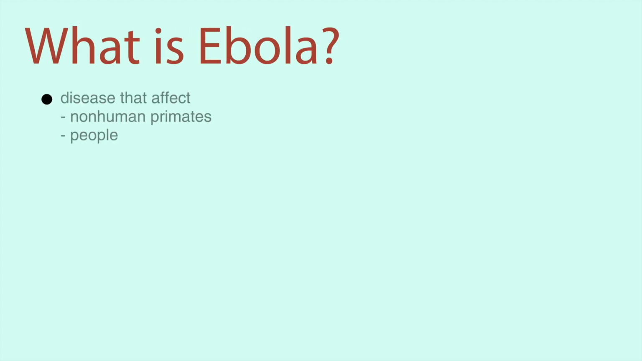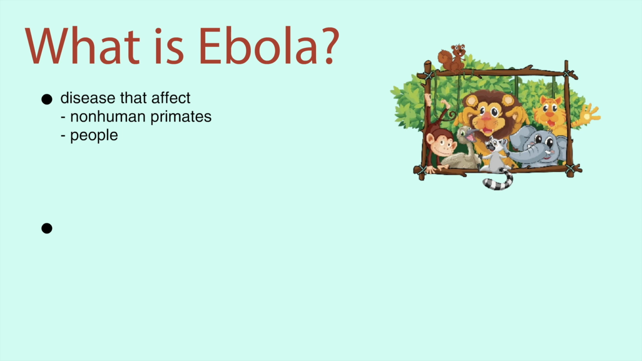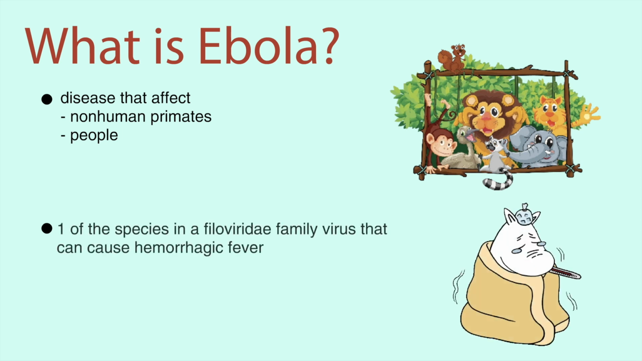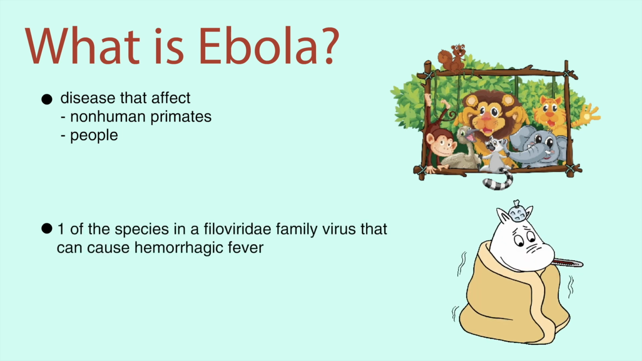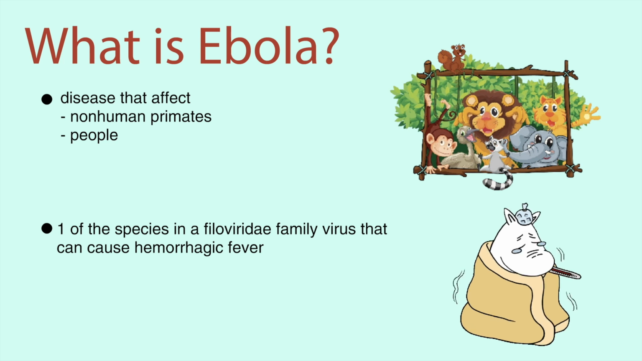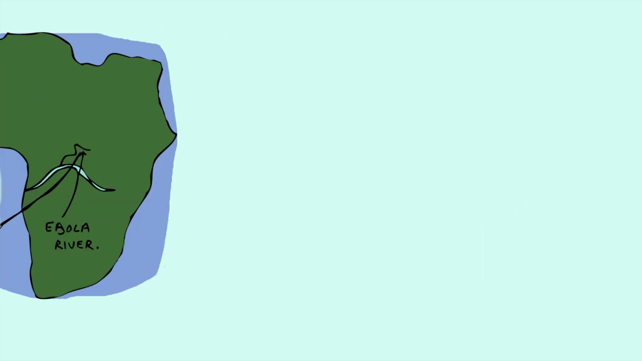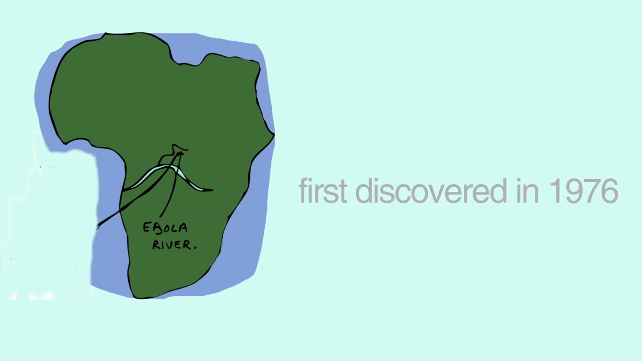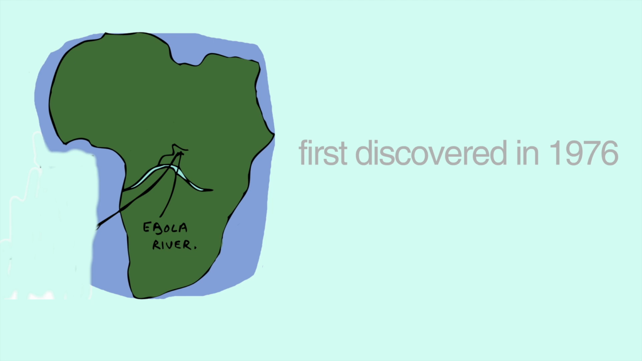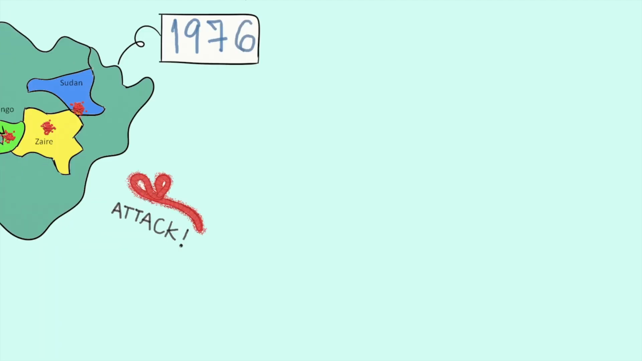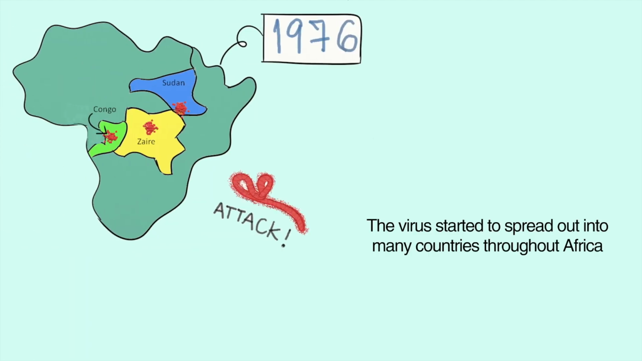Ebola is a disease that commonly affects non-human primates and human species. It is one of the species in the Filoviridae family of viruses that can cause hemorrhagic fever in humans and non-human primates. The disease was first discovered in 1976 near the Ebola River, which was used to name the virus later on. The virus started to spread into many countries throughout Africa.